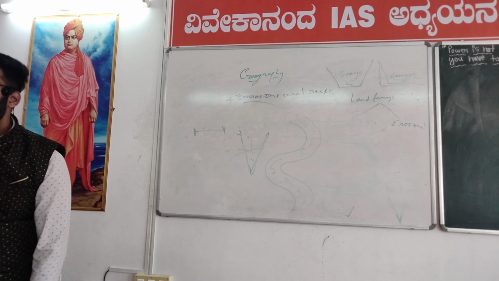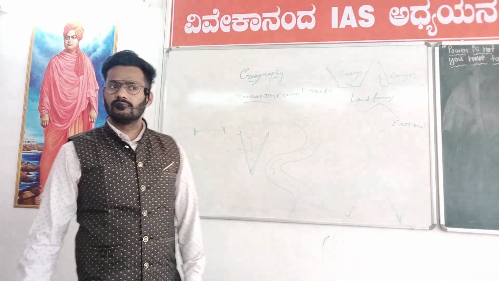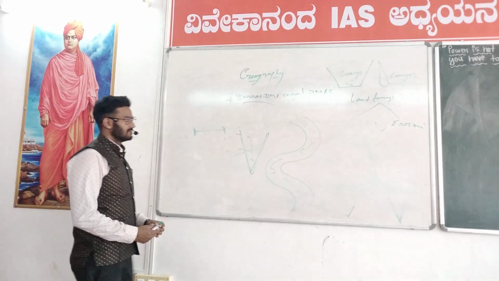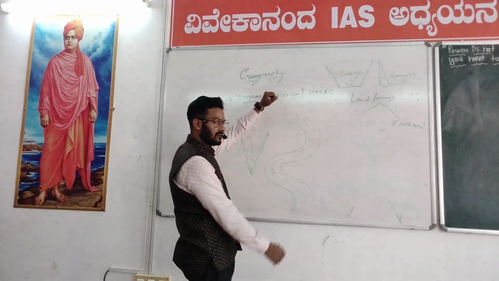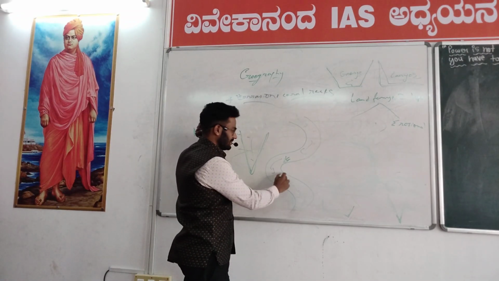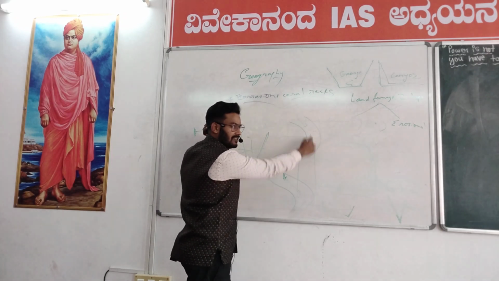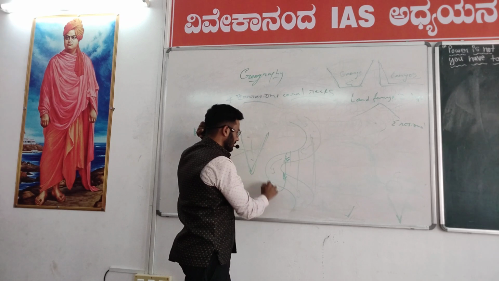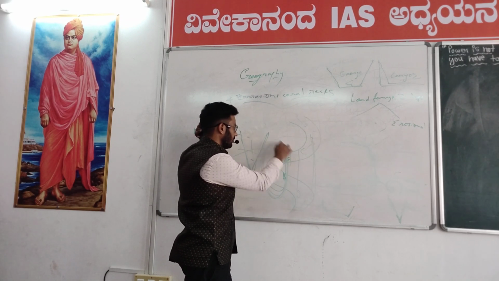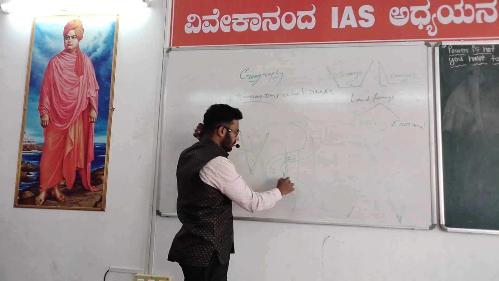Instead of meandering, oxbow lakes are going to form. You know what an oxbow lake is? Where is it going to deposit? Here, then here, and the river starts to flow like this instead of this. So the entire earlier flow of the river becomes a lake. Sediment is going to deposit here and here.